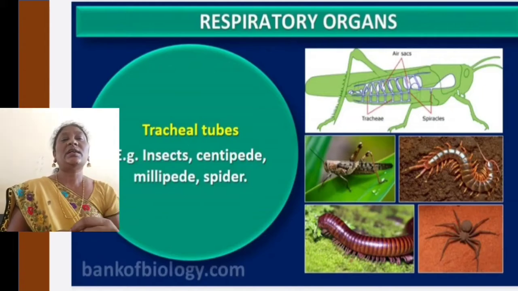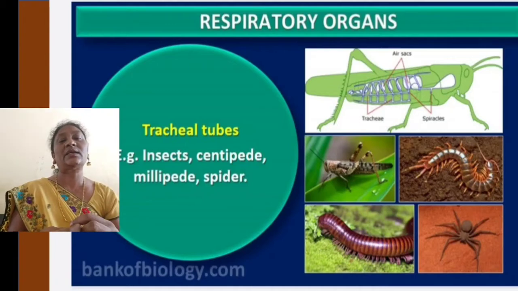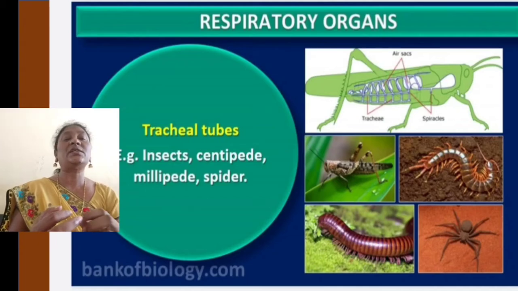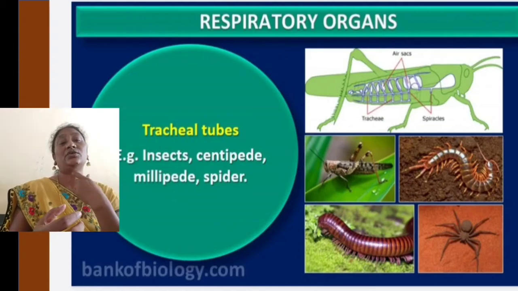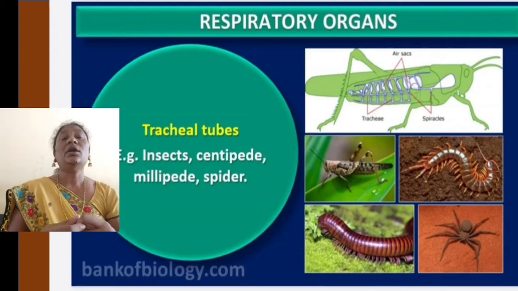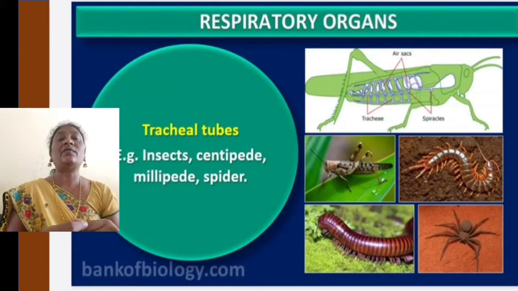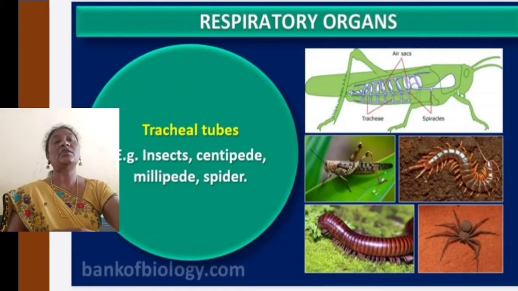Next one is tracheal respiration. What is meant by tracheal? Insects, centipedes, millipedes and spiders all have a trachea, a tube-like structure. By the trachea they carry out respiration. So we call it tracheal respiration.